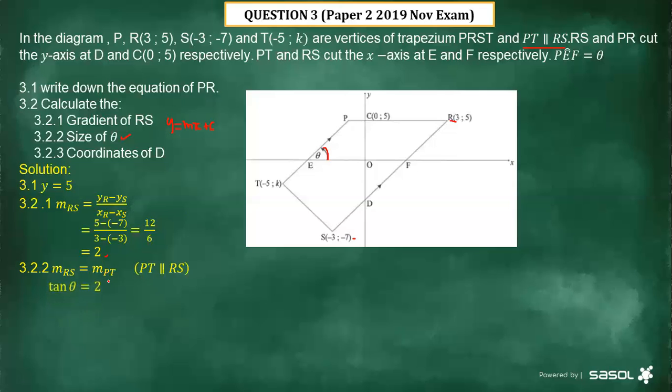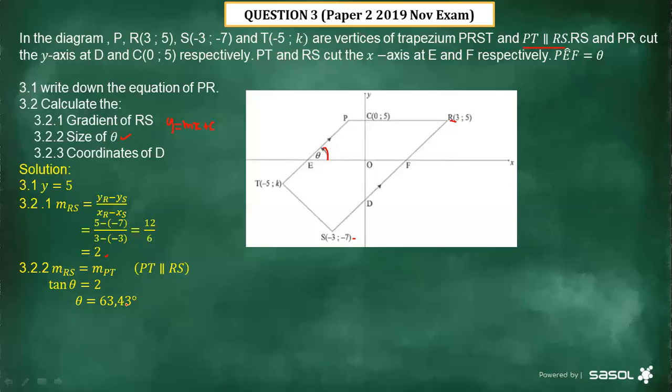Then when we have the gradient, we say tan theta equals the gradient of PT, which is equal to 2 as well. Therefore, we press our calculator and say shift tan 2, it gives us 63,43 degrees.